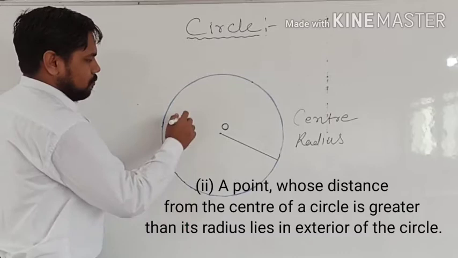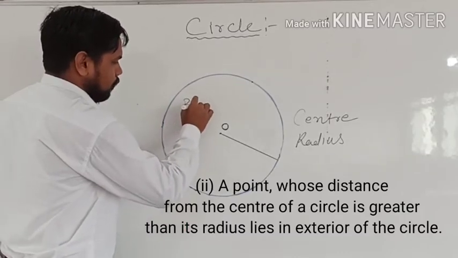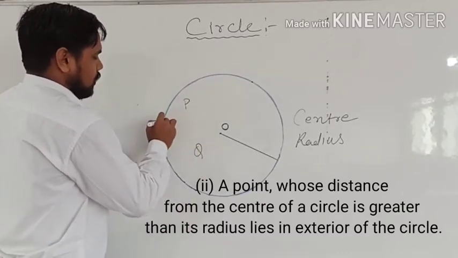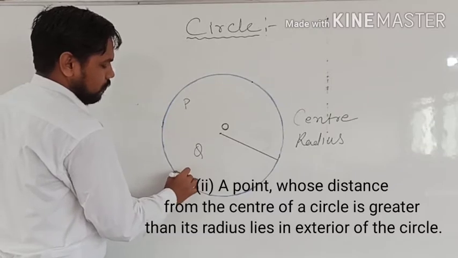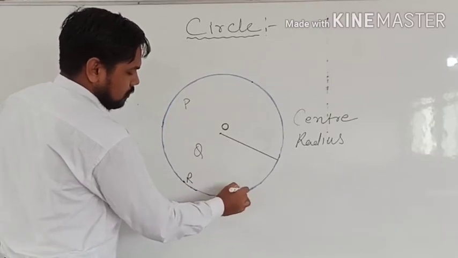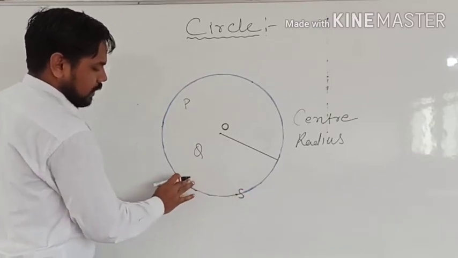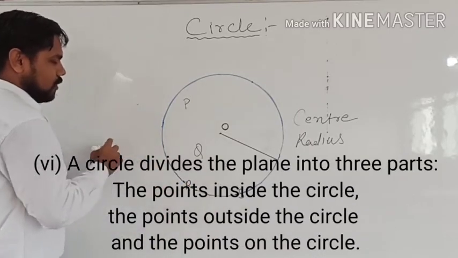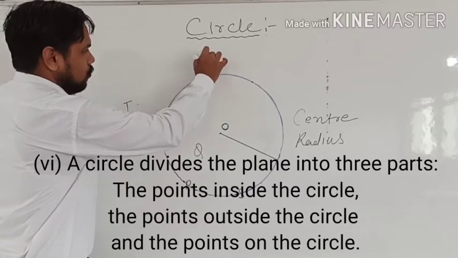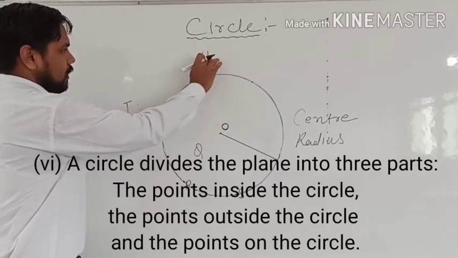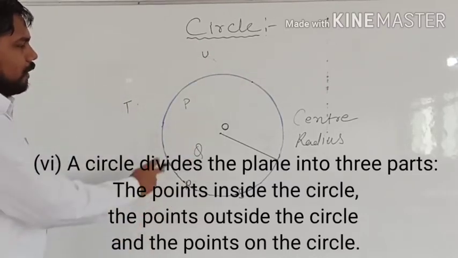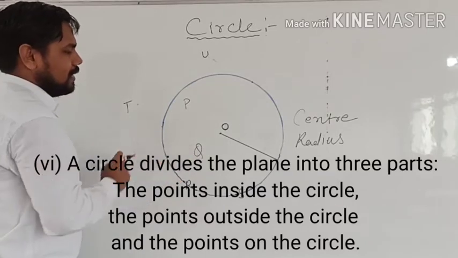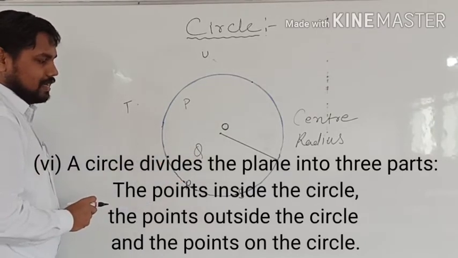So here suppose we write some points: P, suppose Q, then suppose here R, then here S. R is actually not inside, so this point is R. Then S, and then T, then U. So you can see here we have points P and Q in the interior of the circle.